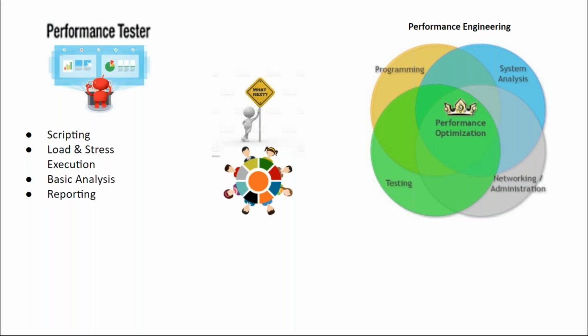And then with networking and administration, in most places we need to go and install tools and software, and then deploy the code and start the servers, the Tomcat servers. So it is important for us to understand a few things with respect to system administration as well, because in a lot of places you cannot expect people to come and install your tools, right? As a performance engineer, you should be able to set up your own environment, set up your own JVM, and deploy your application. It's the combination of all these skills.